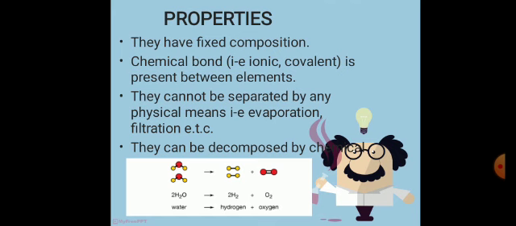When a compound is formed in a fixed composition, its elements cannot be separated by any physical means. This compound cannot be broken down by physical means like evaporation and filtration. By evaporation and filtration, we can't separate the elements which formed the compound. They can only be decomposed, meaning they can be broken down by a chemical reaction, where the old bonds are broken and new bonds are formed, like in the reaction of water.